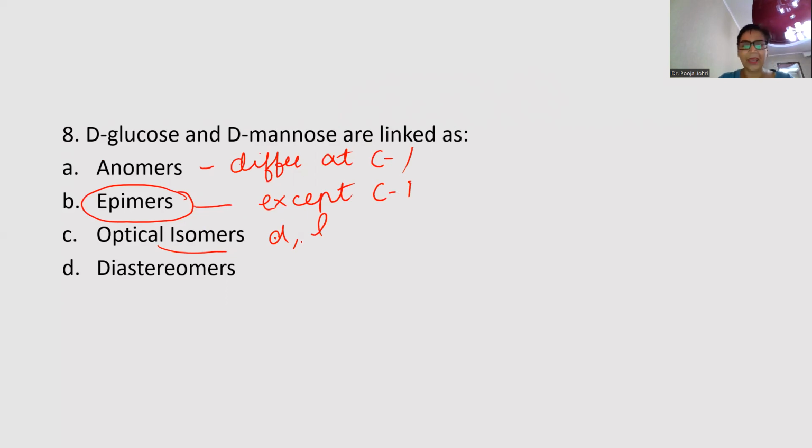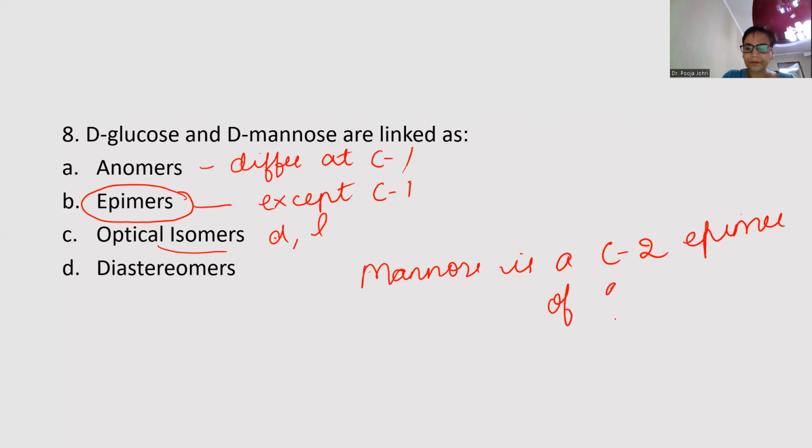Okay. So epimers are the isomers which differ at any other position except C1. So if we talk about glucose, mannose is a C2 epimer of glucose. Right? And galactose is a C4 epimer of glucose.